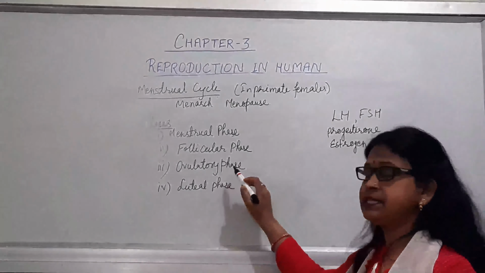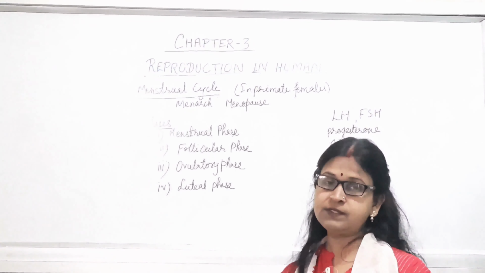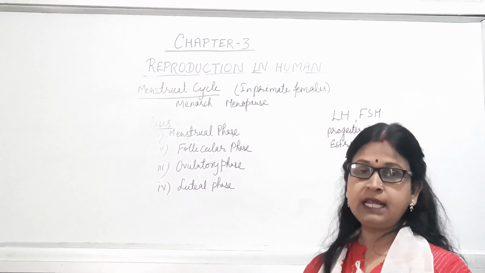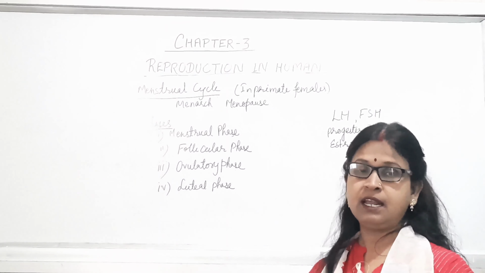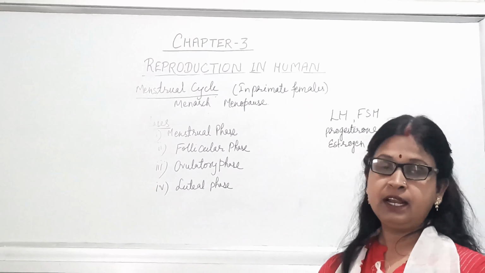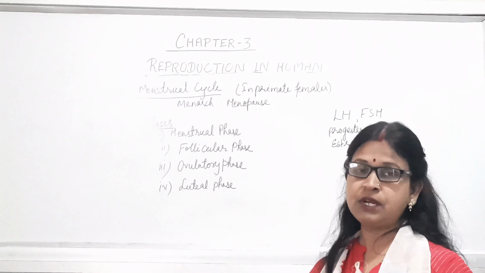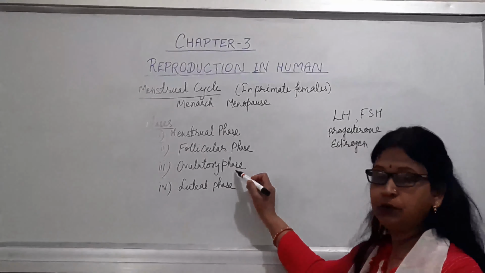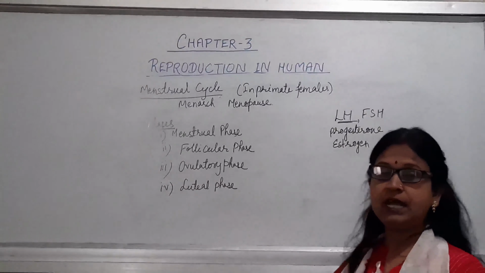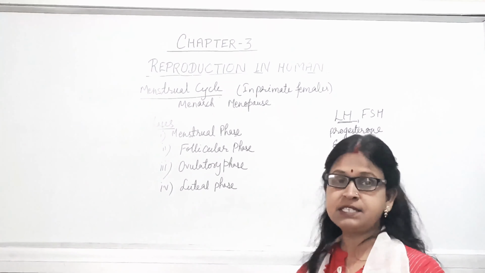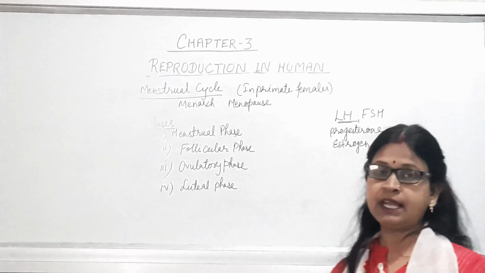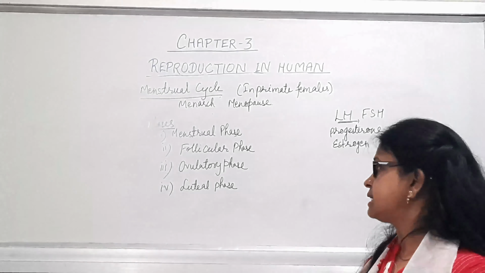The ovulatory phase involves the ovulation process. That means the Graafian follicle will release the ovum, and that occurs in the mid of the menstrual cycle. Because suppose the menstrual cycle is about 28 days, then it will occur on the 14th day of that menstrual cycle. And at that time, during the ovulation, the LH is at the peak level, and that is known as LH surge. That is necessary for the ovulation process. In that process, the ovum is released from the Graafian follicle and it is ready for the fertilization process.